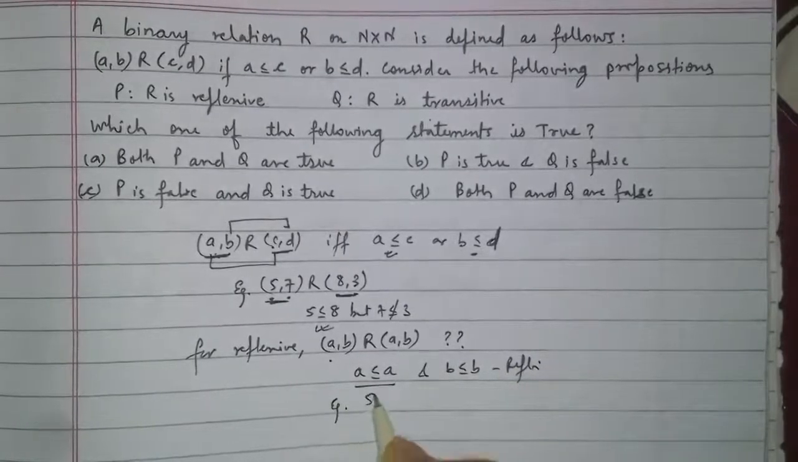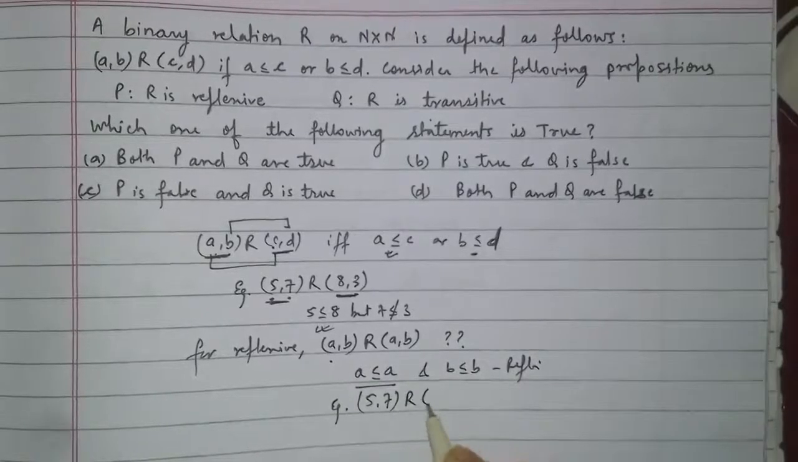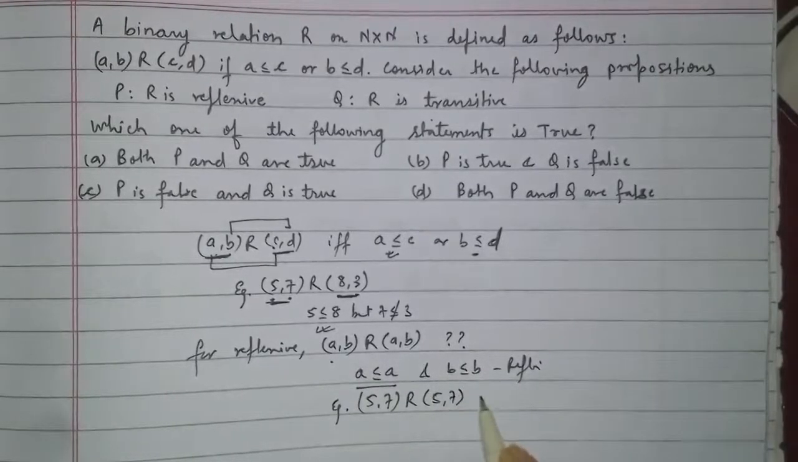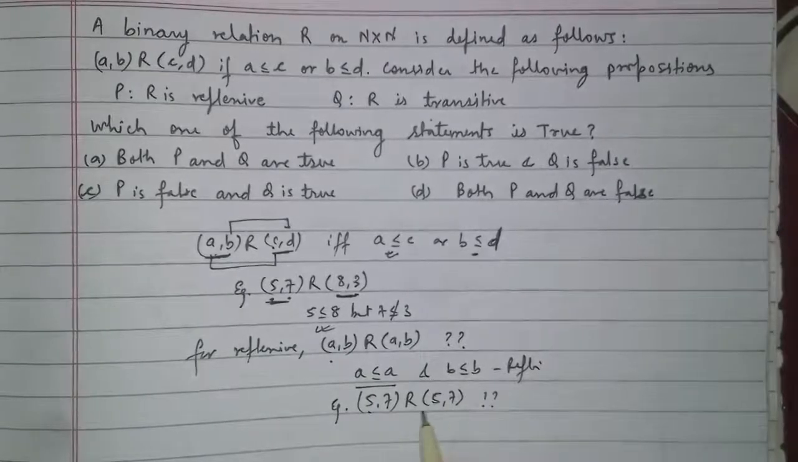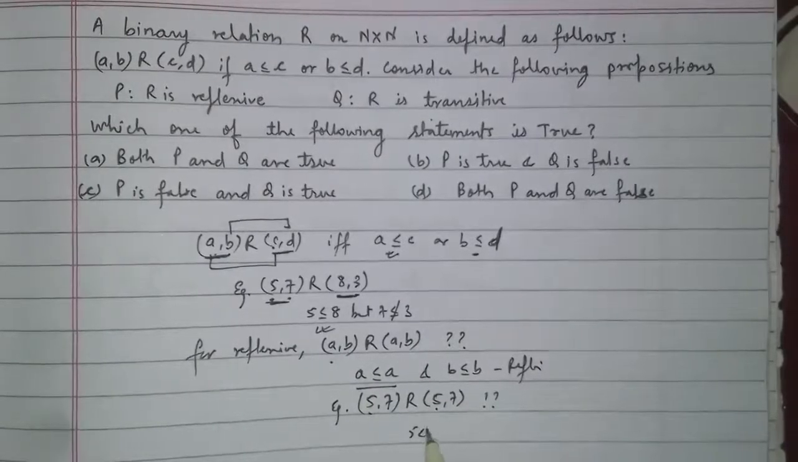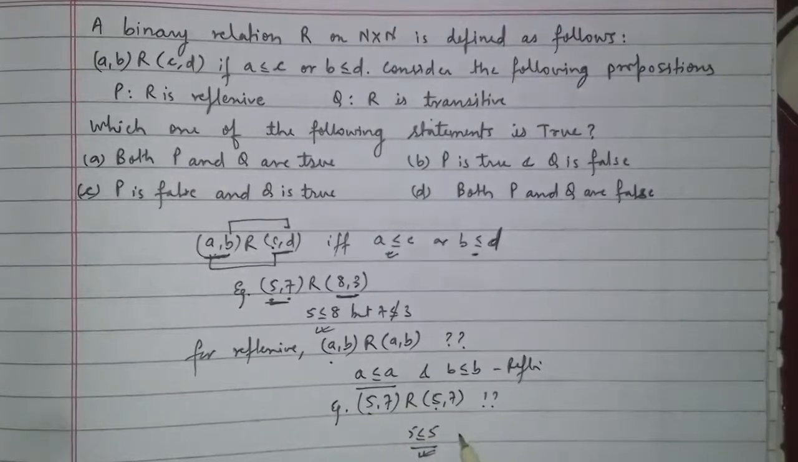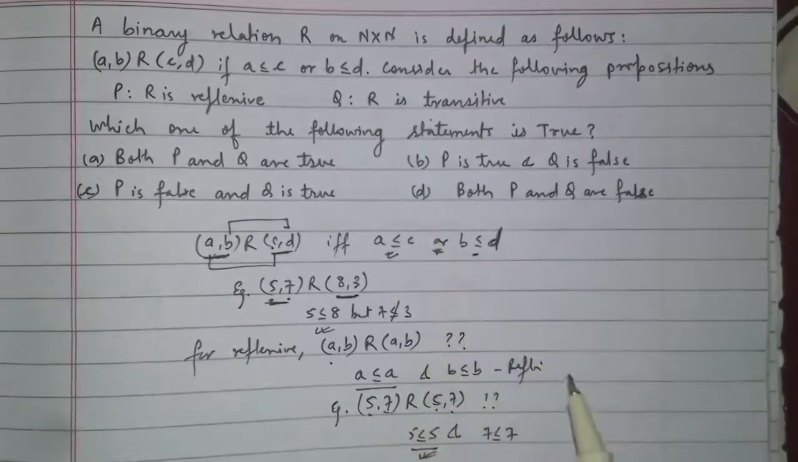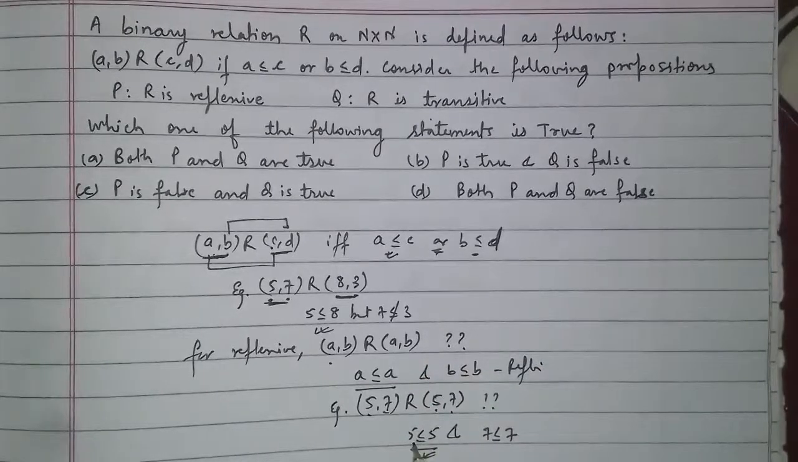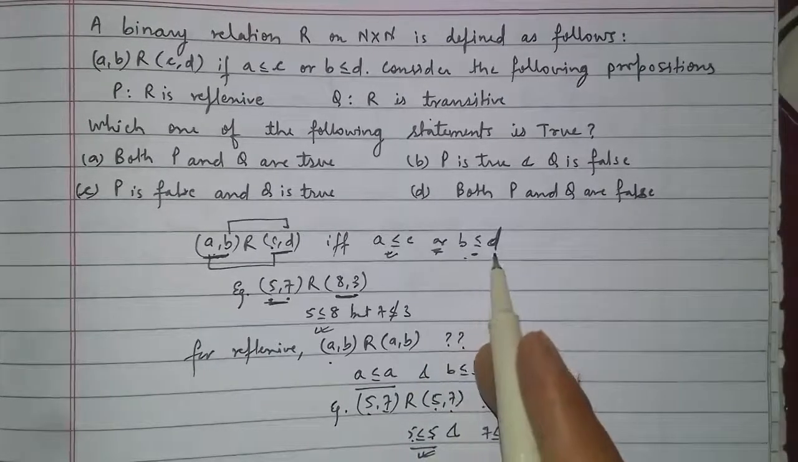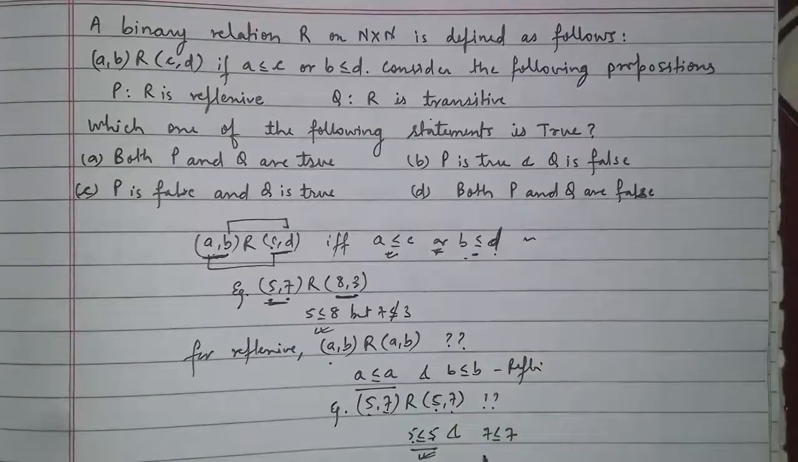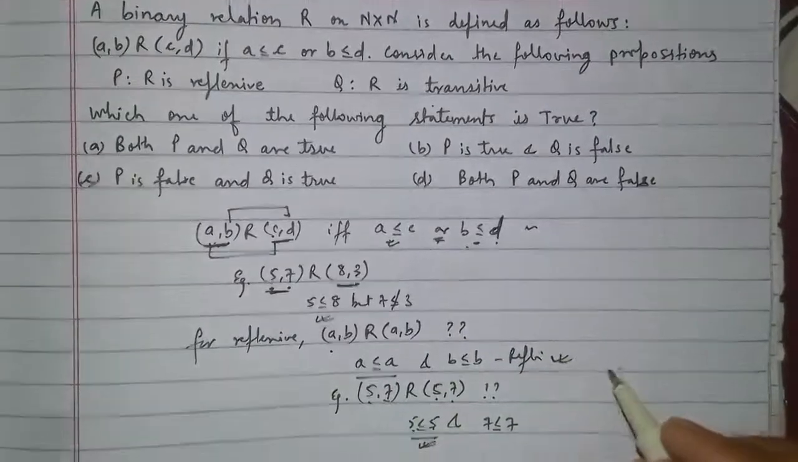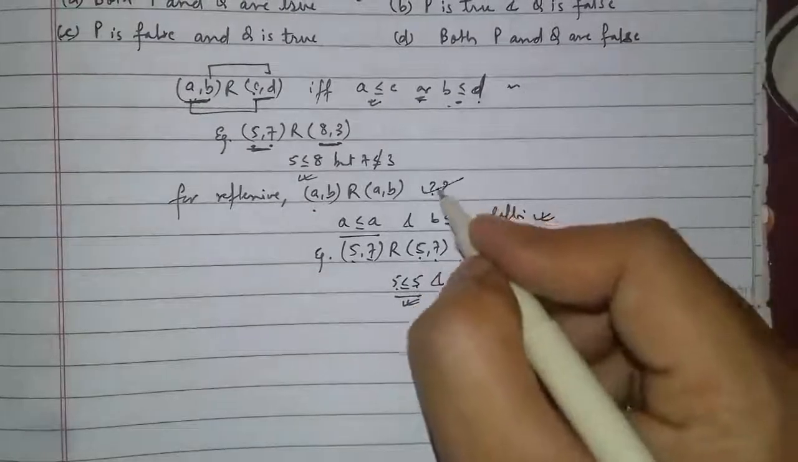Example: (5,7) is R related to (5,7), is it correct or not? Since 5 is less than or equal to 5 is correct, and also 7 is less than or equal to 7. The condition is saying only or, but here both A less than or equal to C and B less than or equal to D are correct in this case. Therefore the relation is reflexive. It is correct.